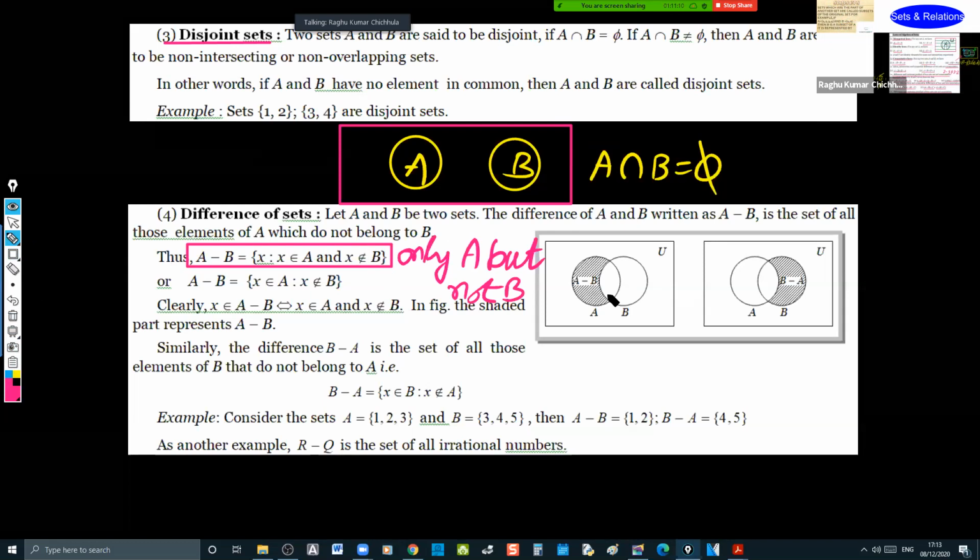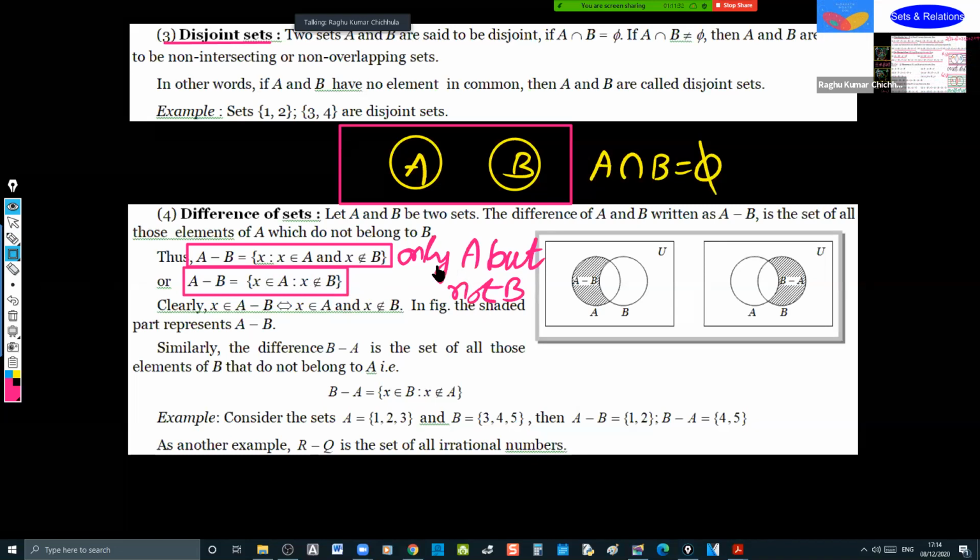Whatever the common area is there, that is subtracted. So A minus B is equal to X such that X belongs to A and X does not belong to B. That is denoted in the set builder form.